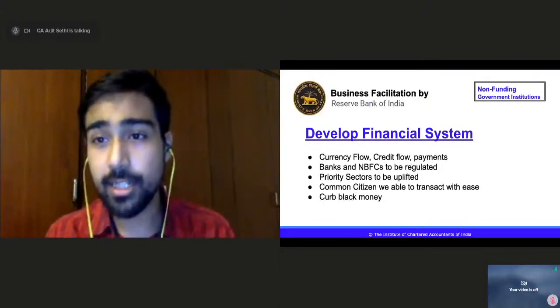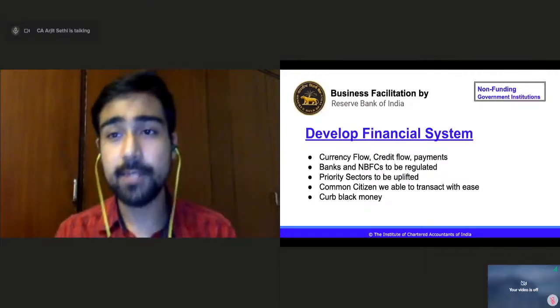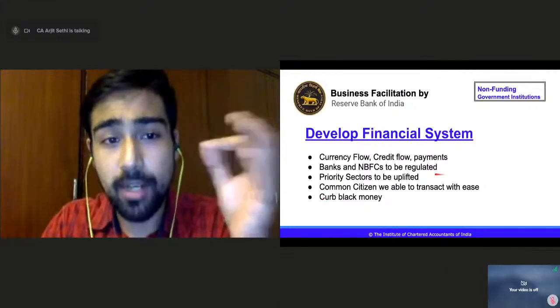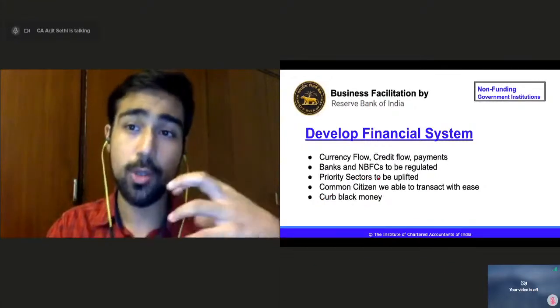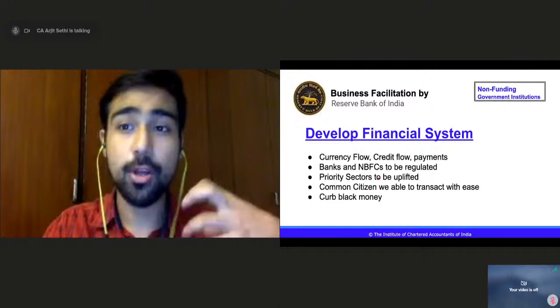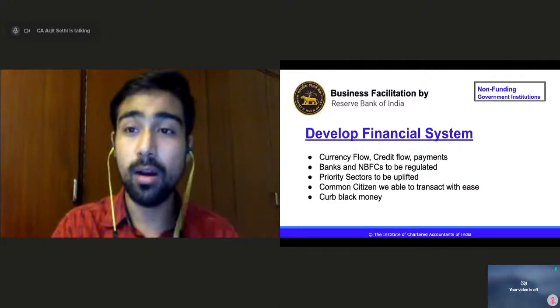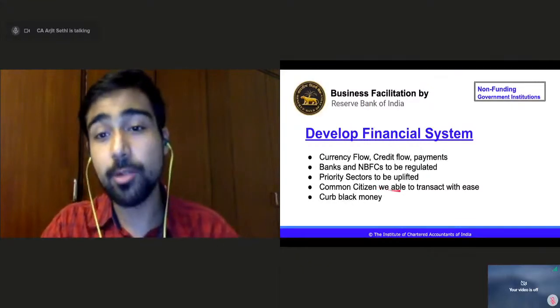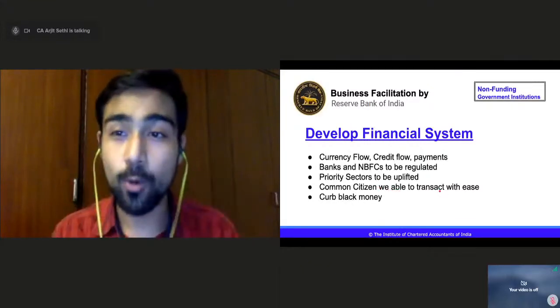So through different initiatives, through different advertisements, promotion, through digitization of the economy, then uplifting the priority sectors, giving loans to agriculture, MSMEs, cooperative banks, small entrepreneurs, women entrepreneurs, right? So common citizens, we are able to transact with ease, get loans easily.